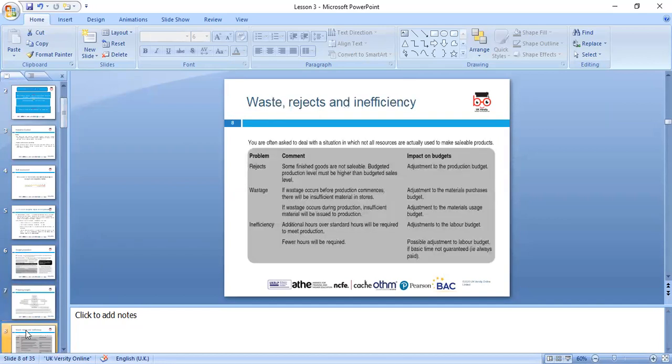When we make the budget, always keep in mind the waste, rejects, and efficiency. If you want to make 100 units and maybe 10% is waste, you have to make 110, not 100. You have to adjust for waste and rejects in finished goods. You have to look at wastage in terms of raw material, and inefficiencies in terms of labor. You have to adjust in the budget, because otherwise, with your closing inventory, you can't meet the demand of the clients. So we need to make sure we look accordingly.